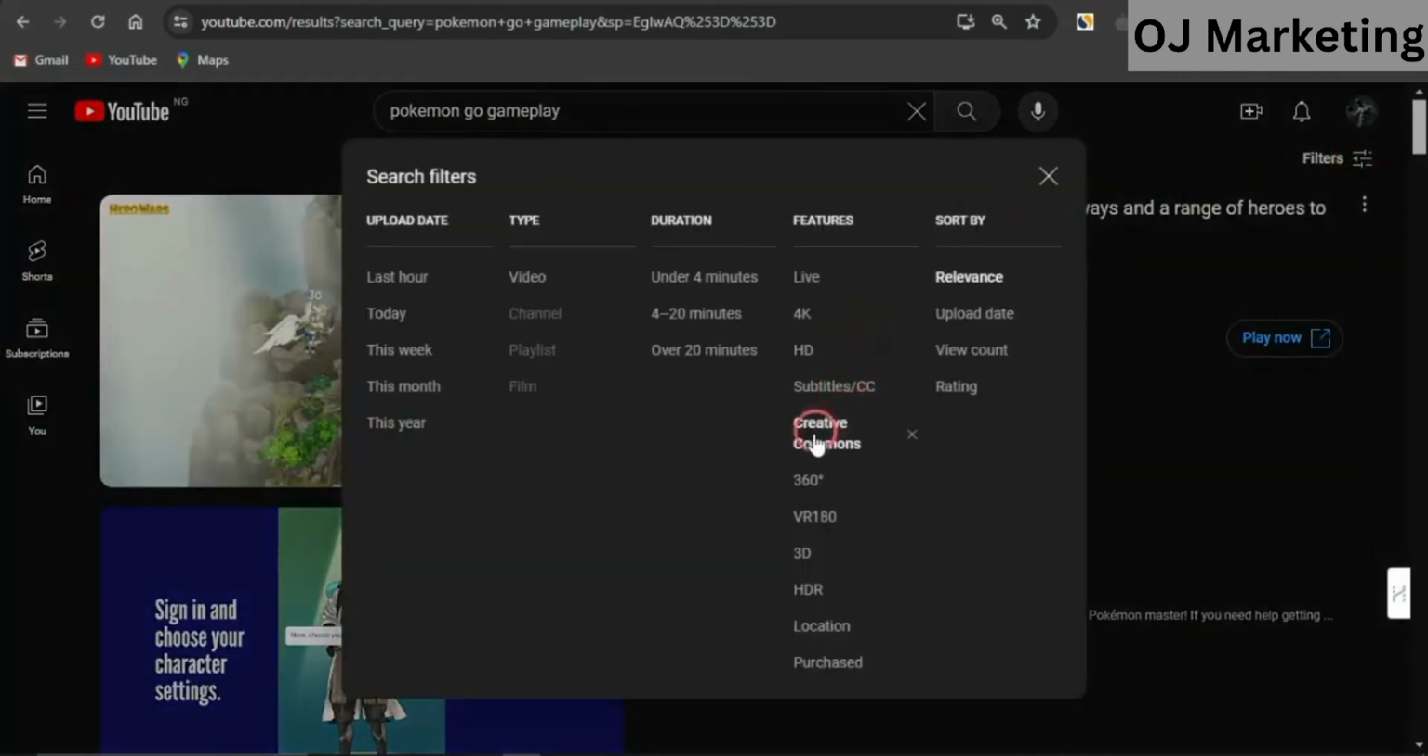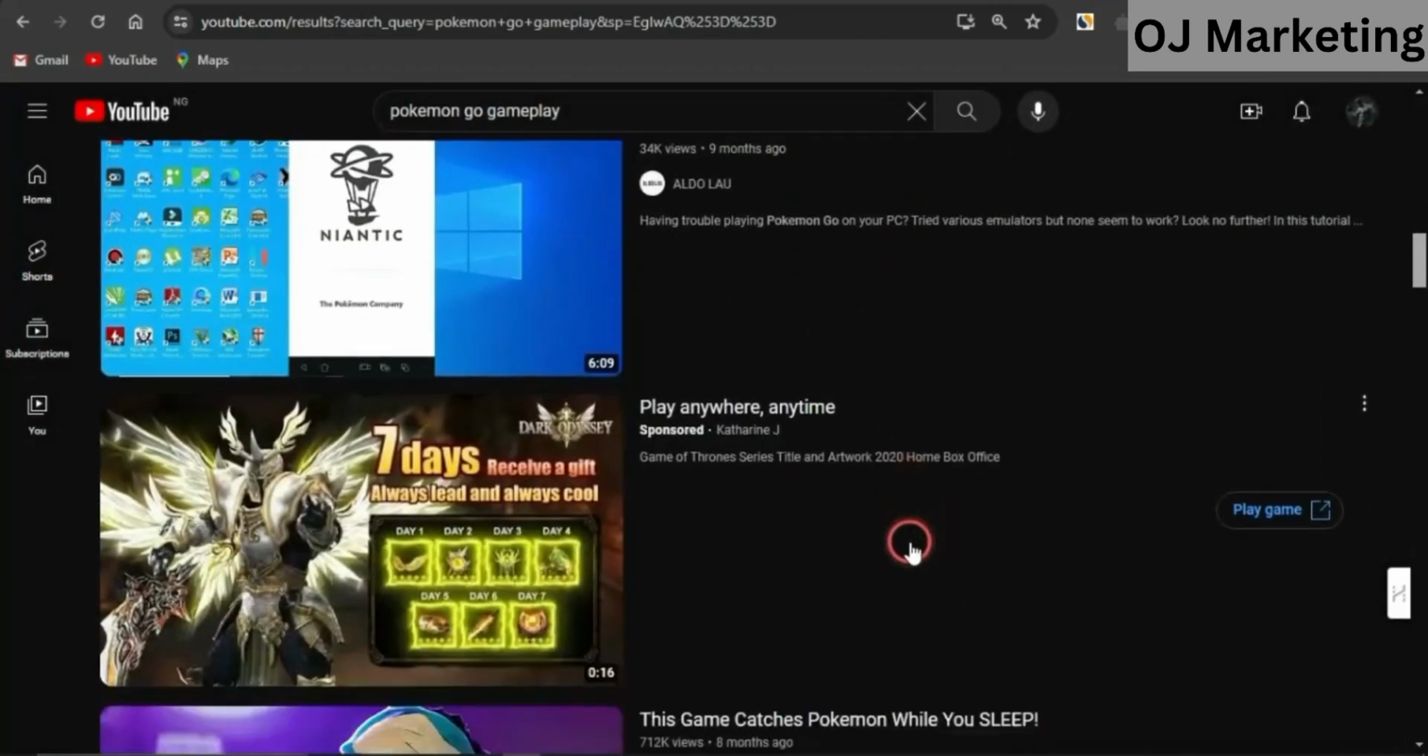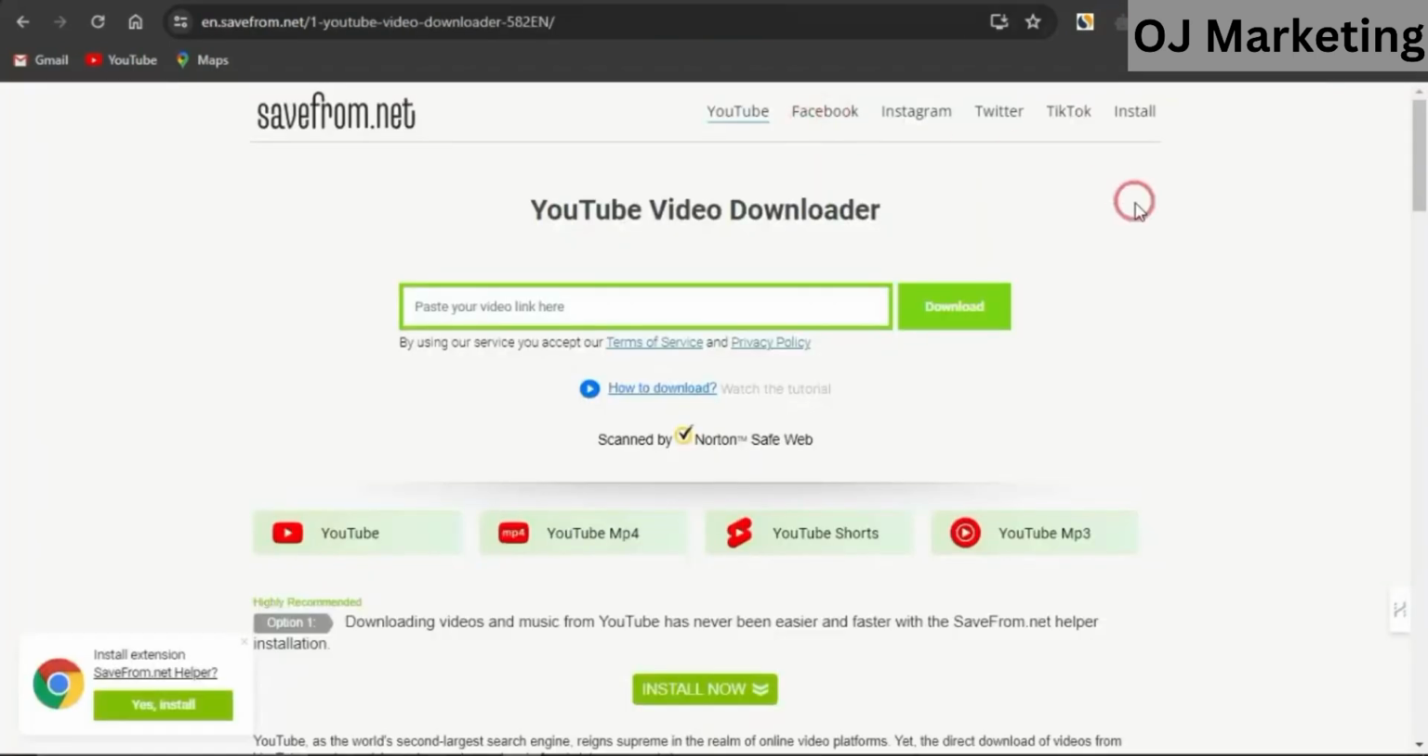Click on Filters. You want to select the Creative Commons and you'll only be able to see Creative Commons videos that you could easily repurpose. So, just simply get a link to the gameplay that you want to utilize. Head on to this platform, which is called savefrom.net, and just simply insert the link right here, download the video, and you want to head back to Canva right now.